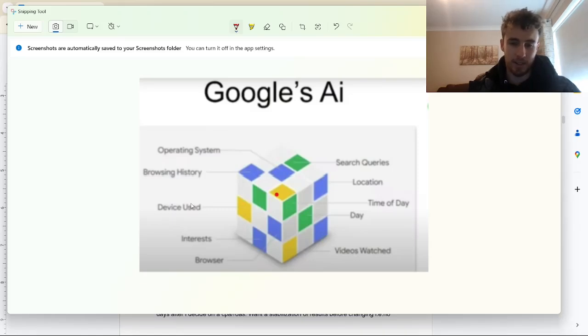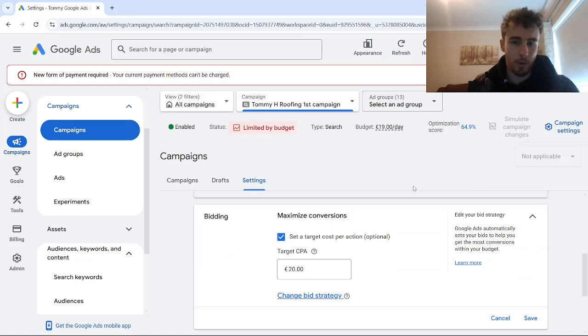So that it has the right context to show our ads to the right users at the right time, so that we use its machine learning effectively, and with smart bidding as well, which we'll go into in a moment. Google's AI will automatically use all these features to adjust bidding in real time. What we've done with this campaign, for example, is use a maximize conversions bidding strategy where we've allowed Google's AI to take over and get us as many conversions as possible, and with a very good target CPA of only €20 for roofing.